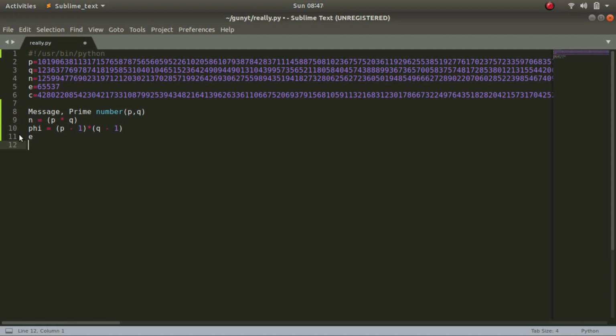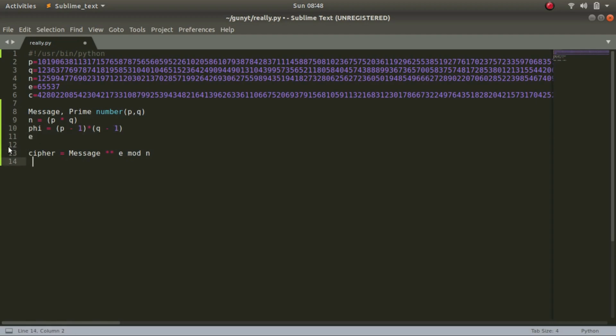Now with the help of e and phi, we encrypt the message to convert it into ciphertext. So ciphertext is equal to message raised to the power e mod n. Now to decrypt the message, we need the corresponding private key to the public key. The public key is e and phi.